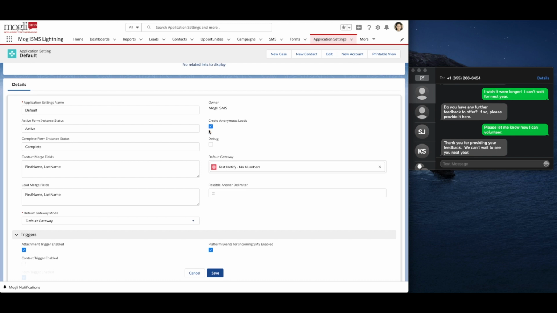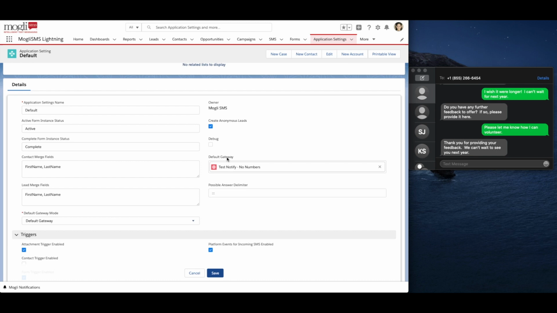This is completely optional to check, but if we do have it checked, in the event that somebody texted into one of your gateways that wasn't an existing contact or lead, a new lead would be created for them entitled Anonymous Lead from Mogli, and there would be all of the same Mogli fields on that lead as well as conversation view. So at that point, a user can choose to engage with that person via text and get information from them, such as first name, last name, email, etc., to populate that lead record or perhaps convert it to a contact.